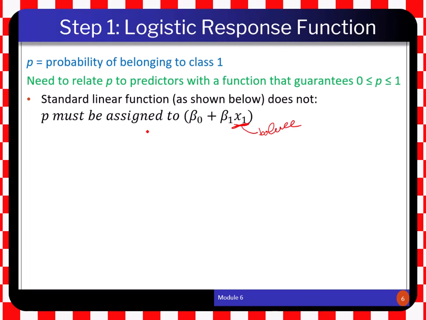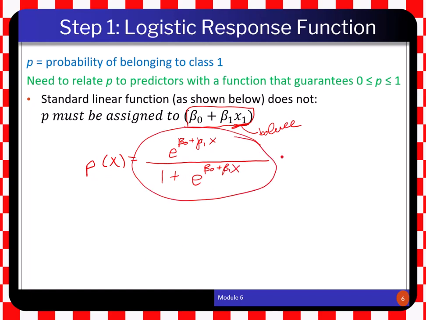That's why one function that we might use is called the logistic function. Instead of using this linear model, we are going to use the following model. The probability of default based on balance is going to be e to the power beta 0 plus beta 1 times x, divided by 1 plus e to the power beta 0 plus beta 1 times x.